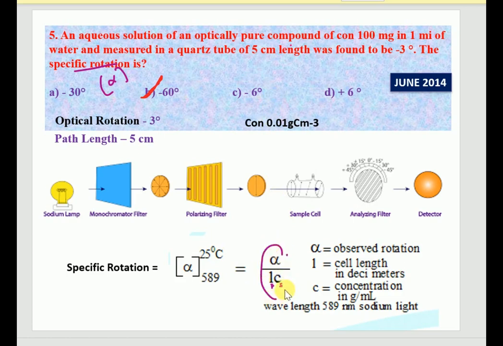If you substitute all these values, you will get exactly the value of -60 degrees. So you substitute the optical rotation, that is -3 degrees, upon 5 centimeter and 10 to the power of -2, so you will get exactly -60 degrees. So option B is the right answer.